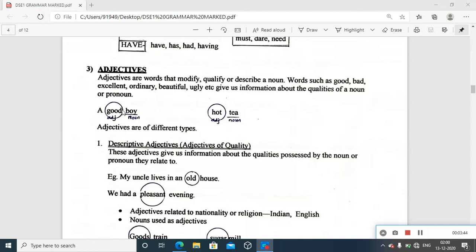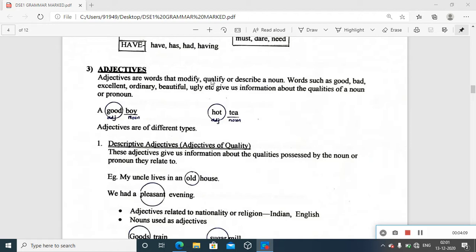He's a good boy. And just see if you substitute this term with a bad boy, then that bad as a term is also an adjective. Here definitely we know boy, you get additional information about the boy. It's a good boy. In the same place you can substitute it with bad. Even in that case, it's an adjective.